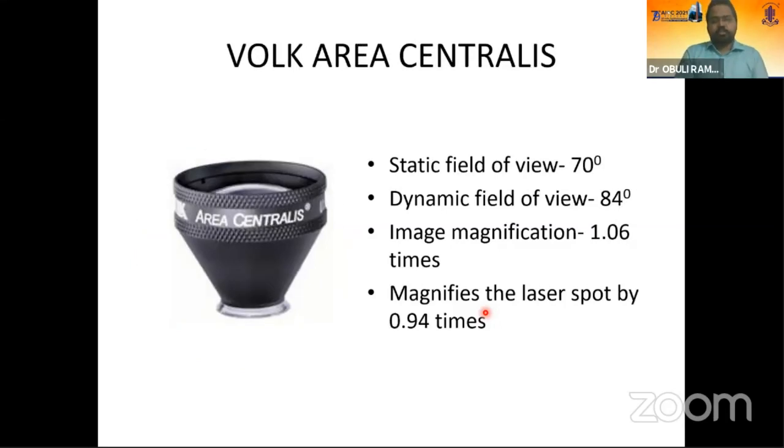And the second one is the Volk Area Centralis. It has a static field of 70 degrees, a dynamic field of 84 degrees. The image magnification is 1.06 and it magnifies the laser spot by 0.94, which means more or less whatever spot size you set on the laser, that will be the spot size in the retina.